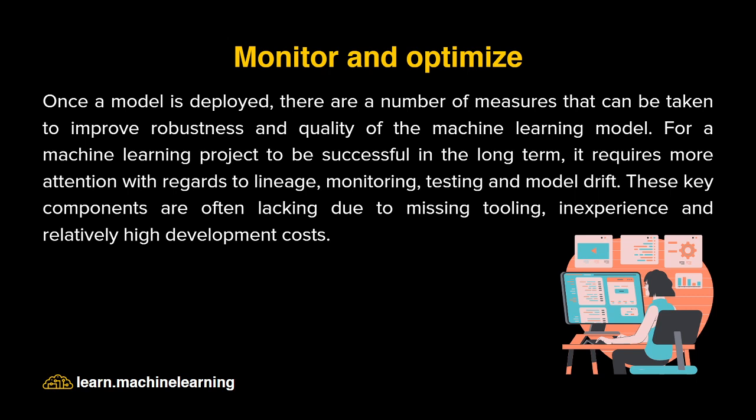For a machine learning project to be successful in the long term, it requires more attention with regards to lineage, monitoring and testing, and the model drift. These are the problems we usually face after deploying your model.